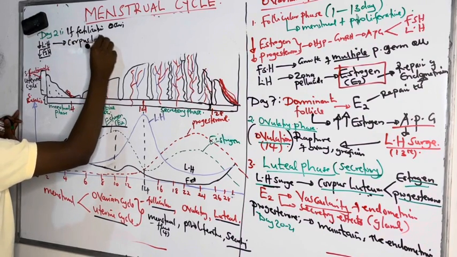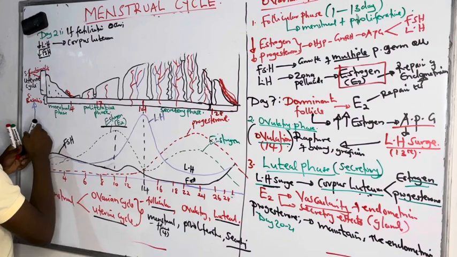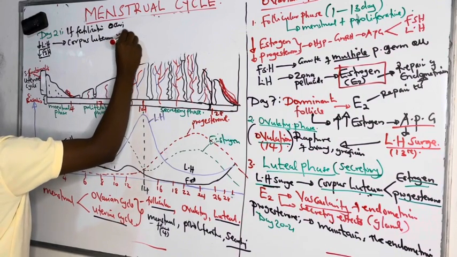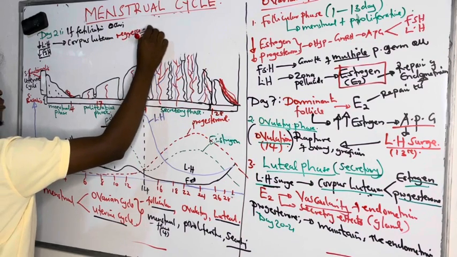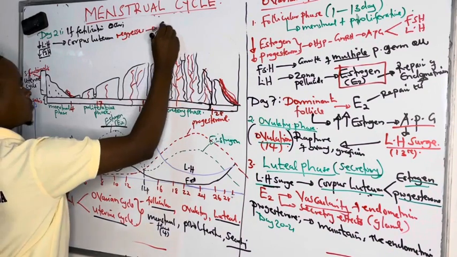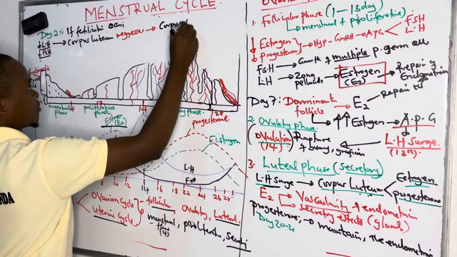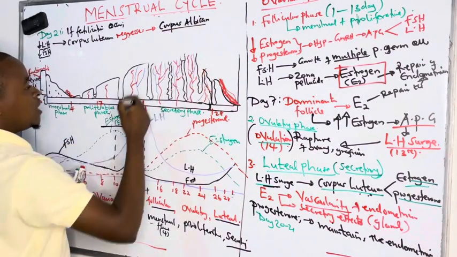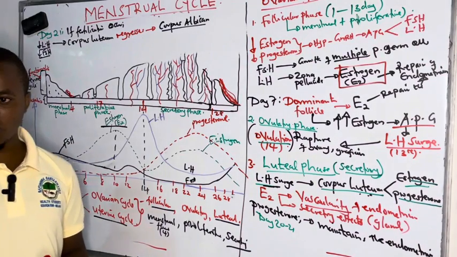Corpus luteum regresses to form corpus albicans. And this corpus albicans loses its endocrinological role.